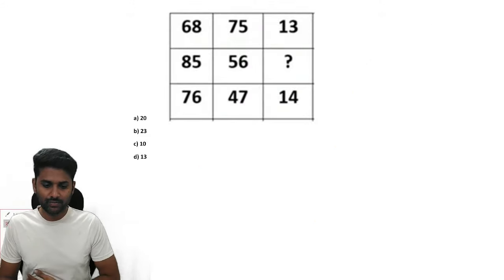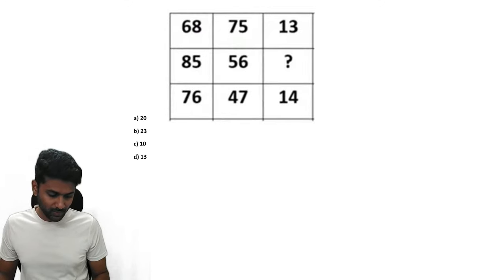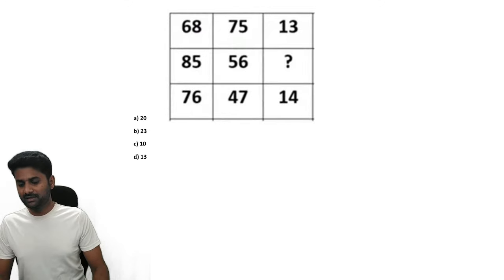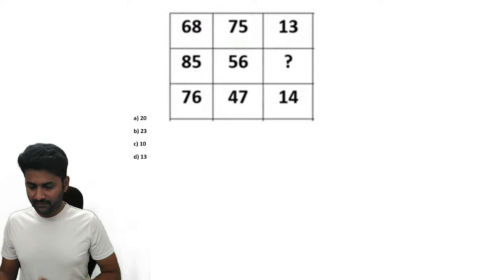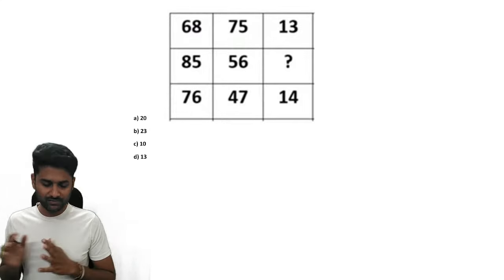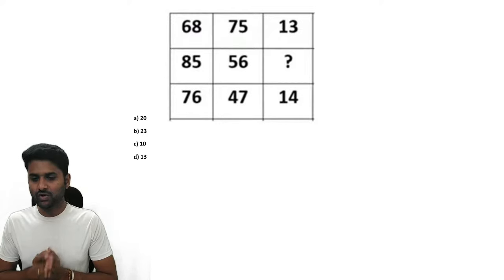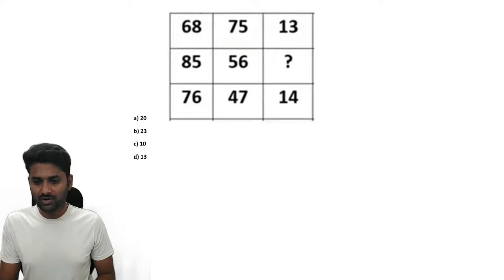Next, numerical puzzle, one of the important logics. Remember that. See: 68, 75, 13; 85, 56, dash; 76, 47, 14. You can see two bigger numbers and one small number. It is always possible with the digits concept. See, this is the logic, guys.